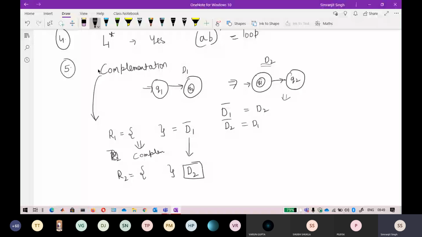Instead of a DFA, we can take any other finite automata, right? NFA also, okay, right? Yeah, NFA or anything. I am not specifically talking about DFA. Yeah, you are absolutely right. Okay.